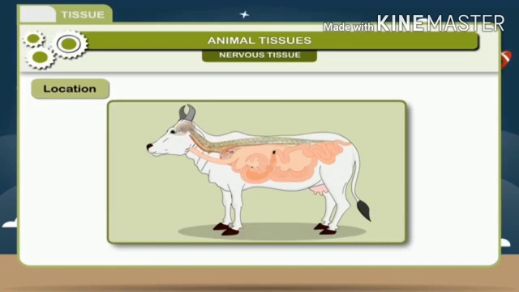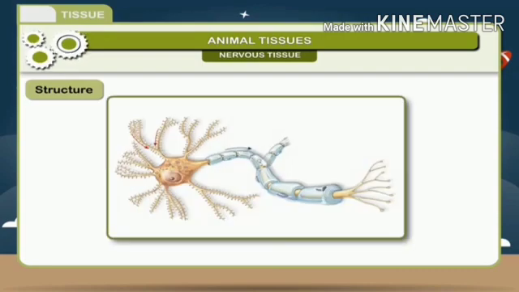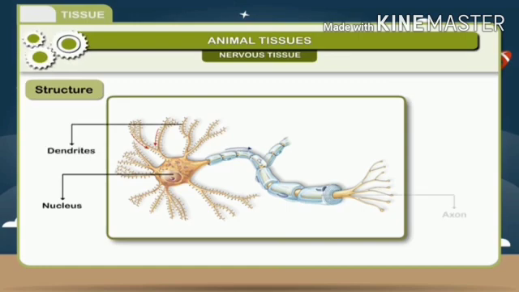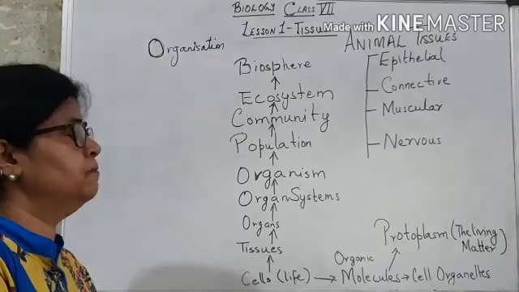Location. Nerve cells are present in the brain and spinal cord. Structure. The main body of the neuron, having the nucleus, is the cell body, with branching dendrites and a long cytoplasmic structure called the axon. The dendrites connect one neuron to another. The axon transmits impulses to an organ or collects impulses from the sensory organs. Function. They transfer information from one part of the body to another.